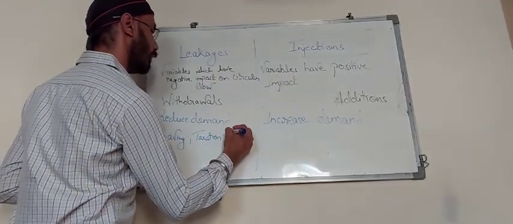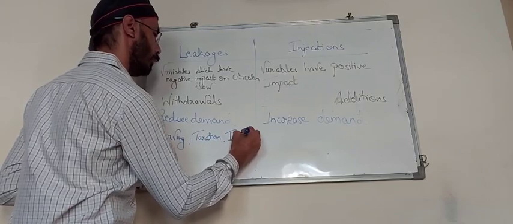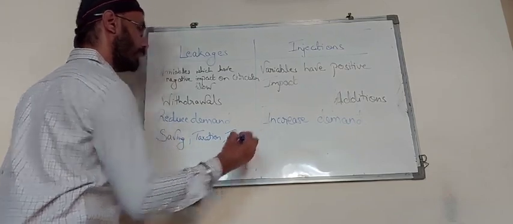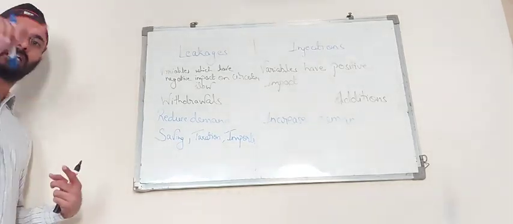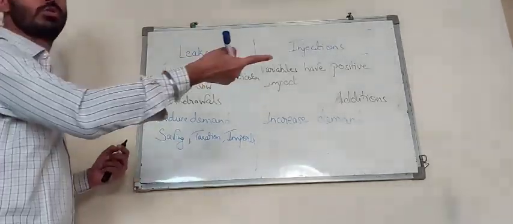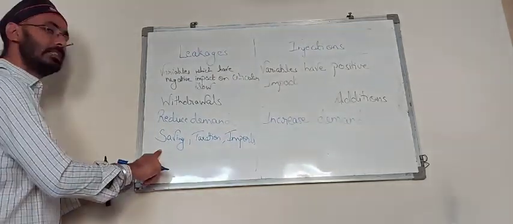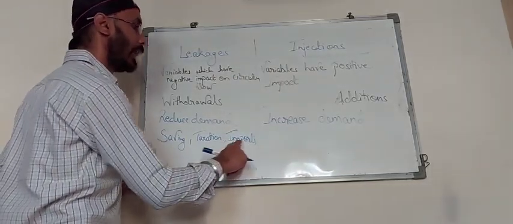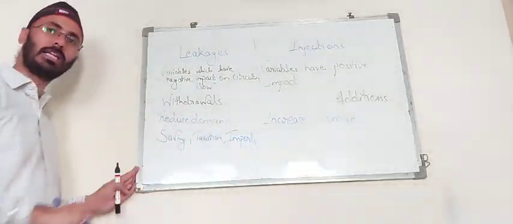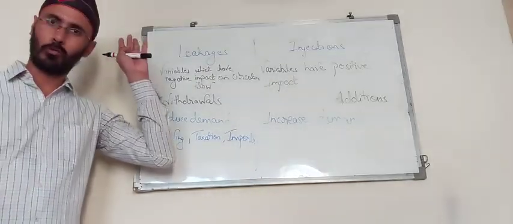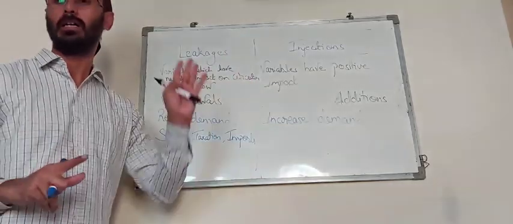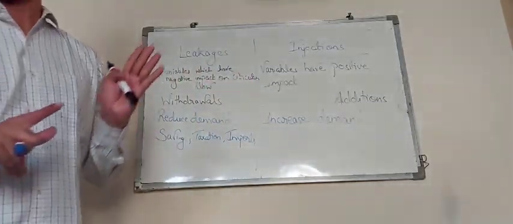And similarly, imports: whatever we are importing from another country, we have to make the payment for it. So that amount doesn't remain in our circular flow of income; it goes outside the circular flow. So savings, taxation and imports are the best examples of leakages from the circular flow of an economy.